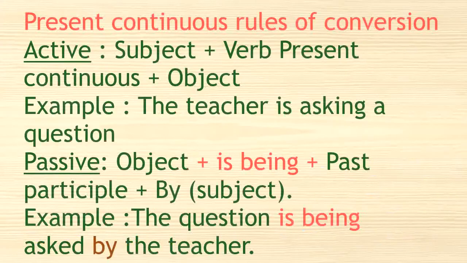So first, the main difference between the present continuous and the present simple is that the present simple is usually used to talk about general truths, like for example, the earth is round. This is a general truth that does not change. We can use the present simple here.